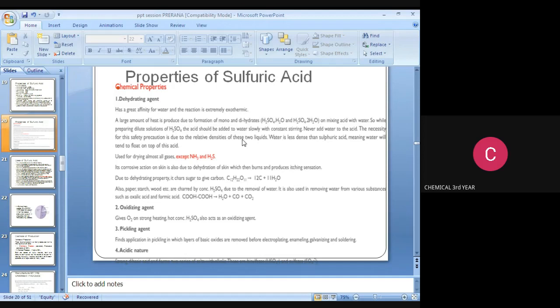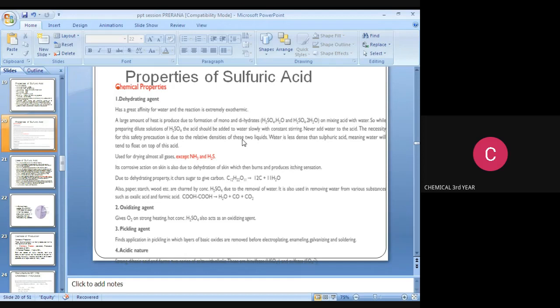It has a great affinity for water and the reaction is extremely exothermic. A large amount of heat is produced due to formation of mono and dihydrates, that is H2SO4.H2O and H2SO4.2H2O, on mixing acid with water.